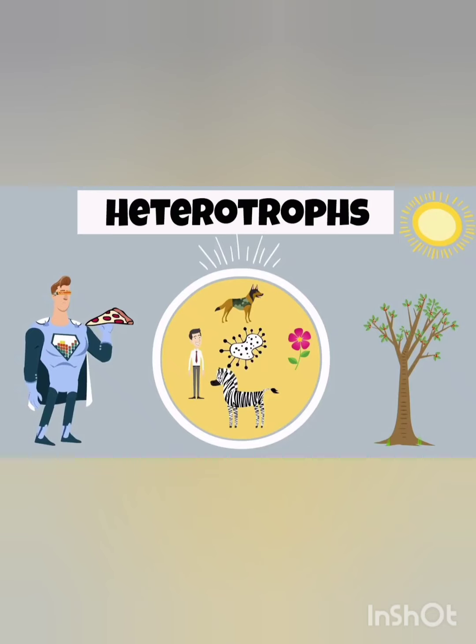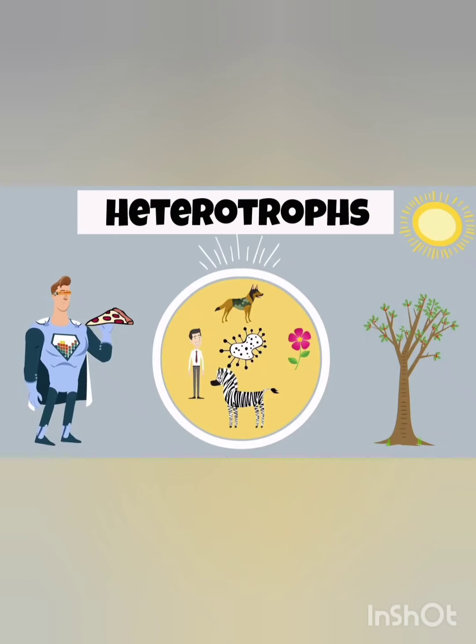We can divide the word heterotrophs into two. Hetero means other and trophs means nourishment. They depend on other organisms for their food, so it is called heterotrophs.